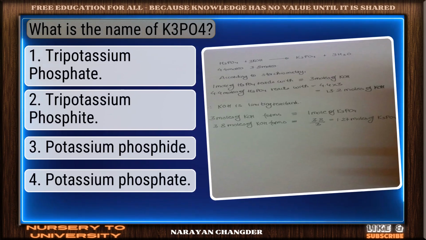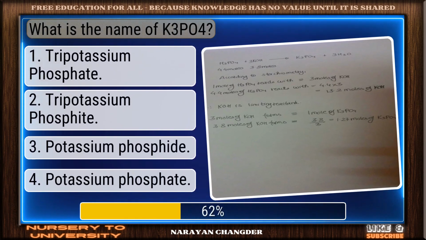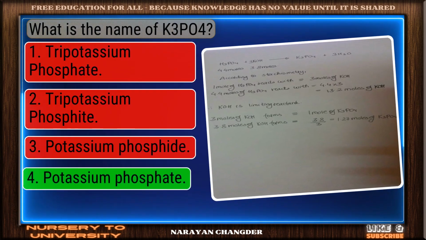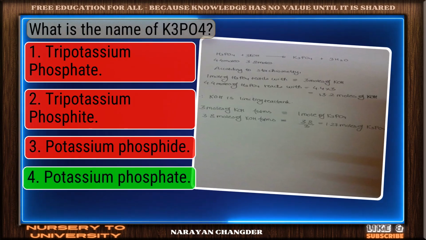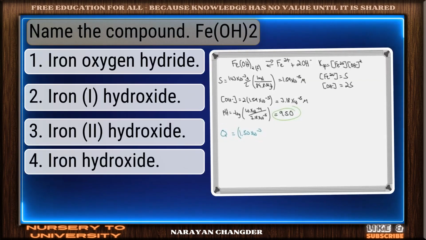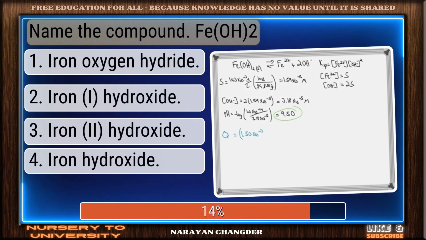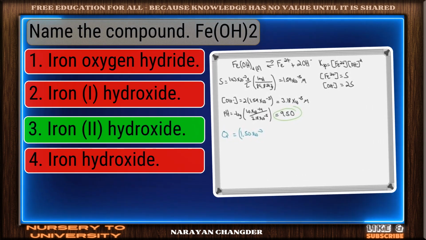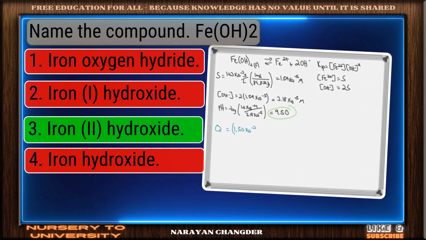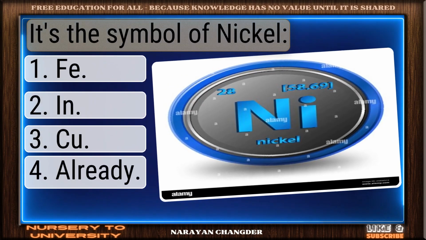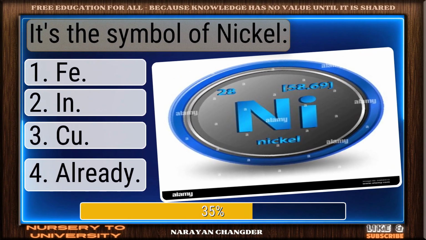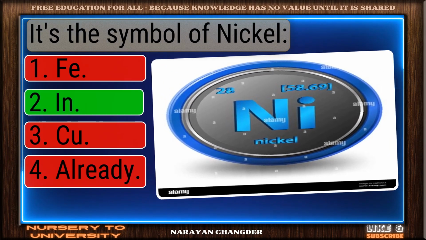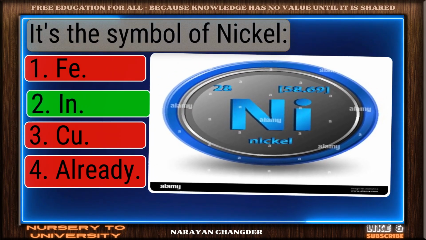What is the name of K3PO4? You're right. Potassium phosphate is the correct answer. Name the compound Fe(OH)2. Strong choice. Iron hydroxide is the right answer. It's the symbol of nickel. You got it. Your choice Ni is right.